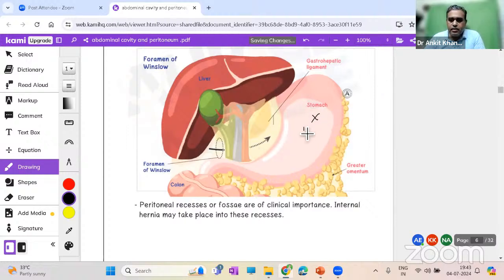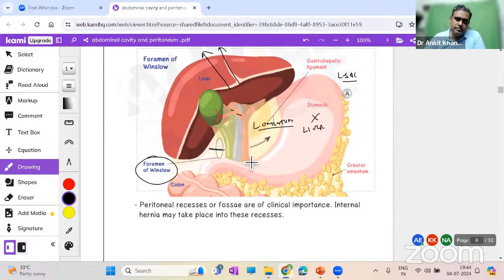The stomach is covered by the liver, which is a huge organ. So you have to retract the liver to see the stomach. Once you retract the liver, there is a communication between the liver and stomach, and that is known as the lesser omentum. The space behind the stomach will be the lesser sac, and this whole space in front of your skin will be the greater sac. Connecting the lesser and greater sac is the foramen of Winslow.